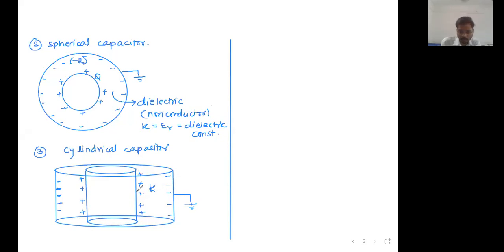People will directly write here capital K, so that they want to indicate that between the inner cylinder and the outer cylinder, the inner cylinder is a conductor, the outer cylinder is a conductor, but in between them the gap is filled with the dielectric having dielectric constant K. This K is a capital K.